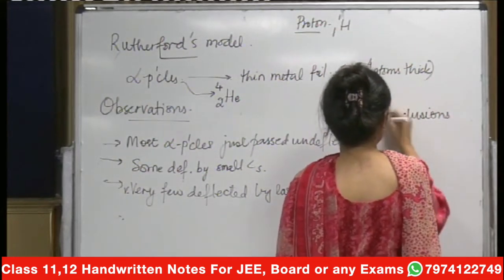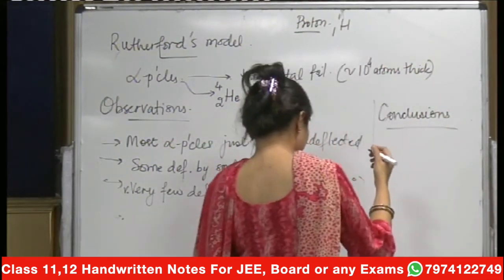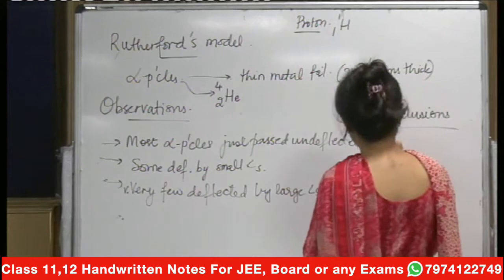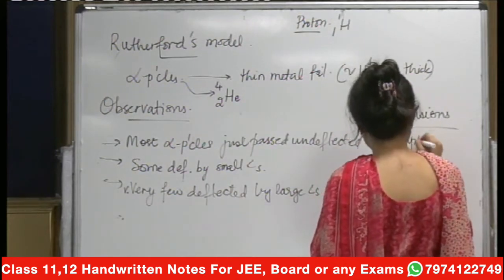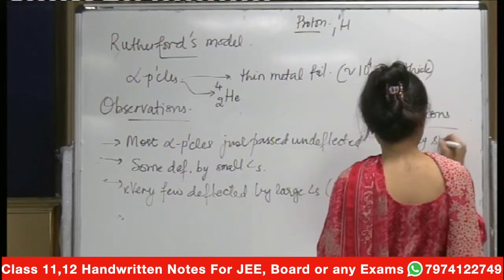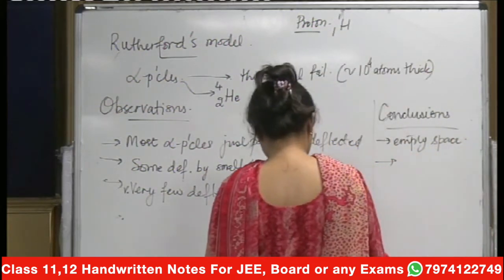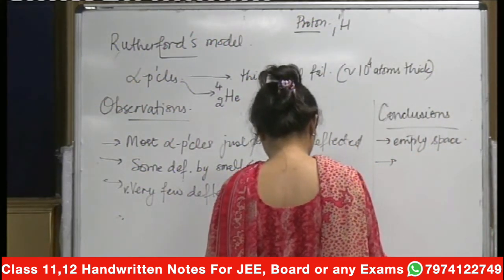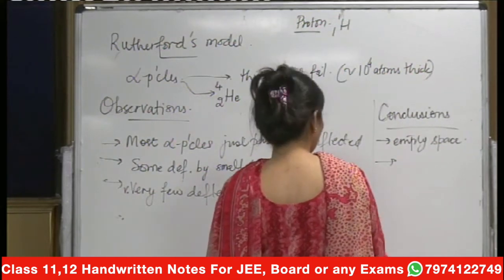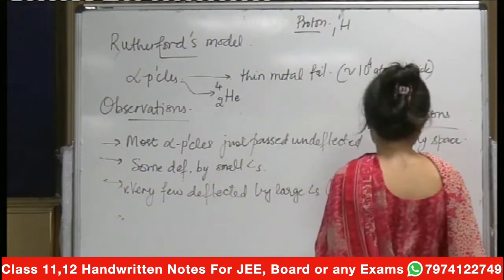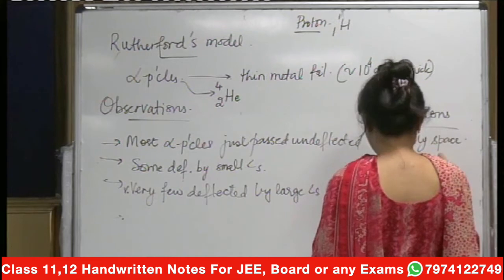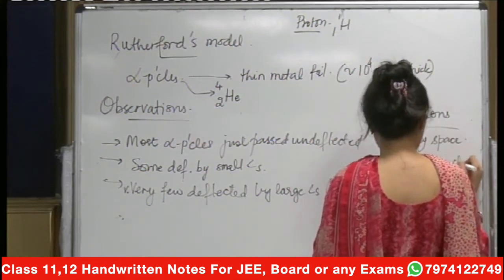What were the conclusions? The first conclusion was that the majority of the atom has empty space. Then you have the alpha particles which are getting deflected, so that means there is some positively charged body inside.